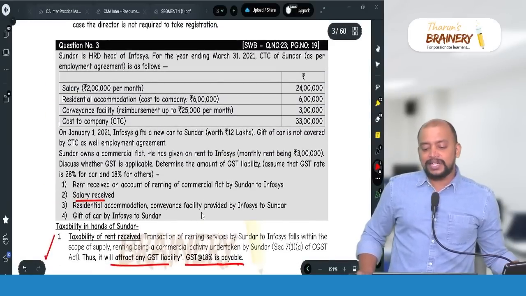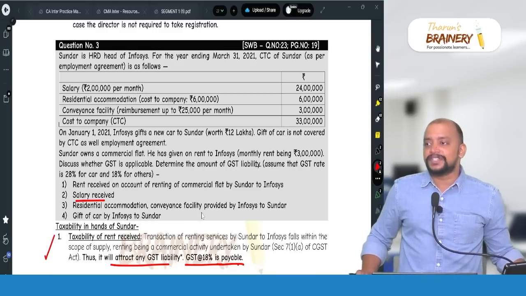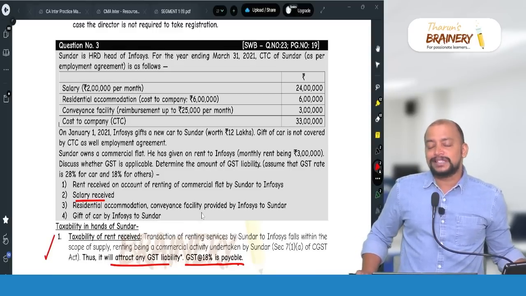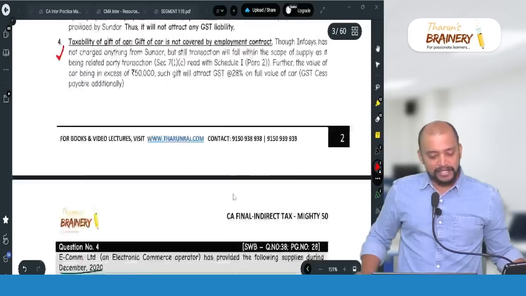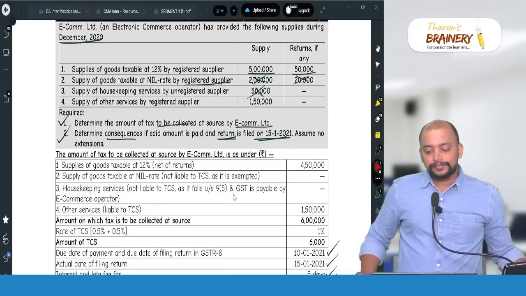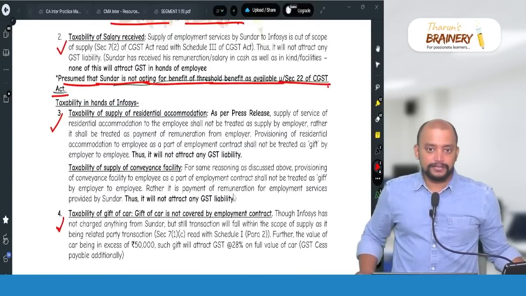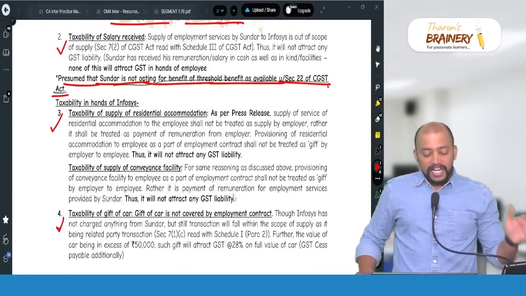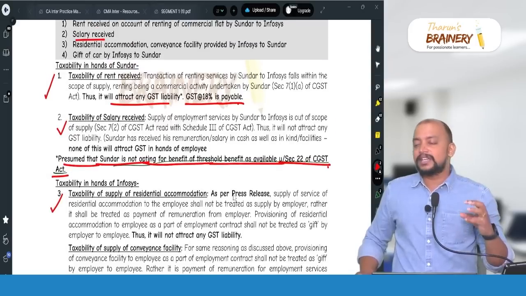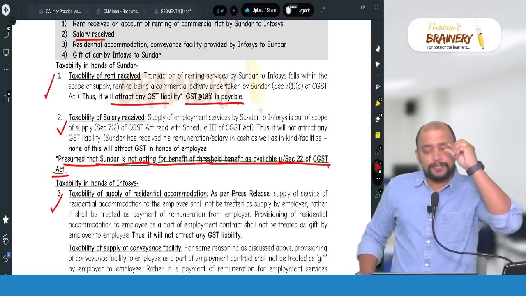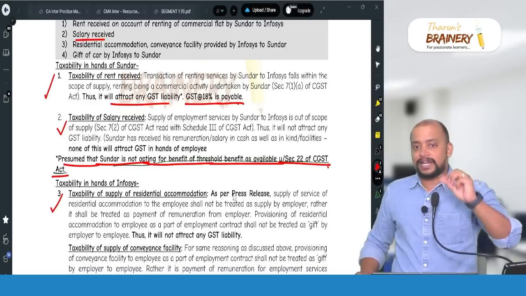This question can be asked because there is one amendment related to perquisites, one CBIC circular related to perquisites. Due to that reason, this question can be asked. We have to write that. Only when it exceeds 50,000, it will become a supply. So for gifts, see the provisions, that specific provision, please be clear and write it.